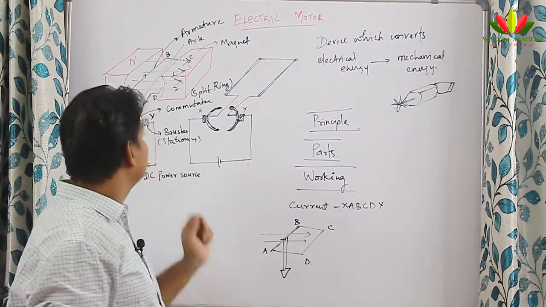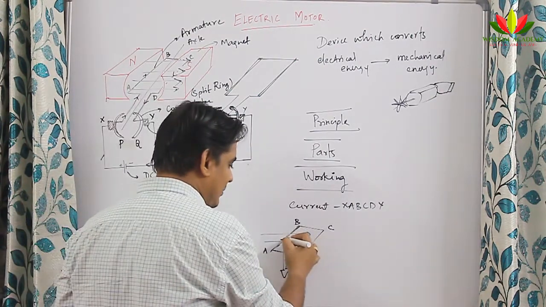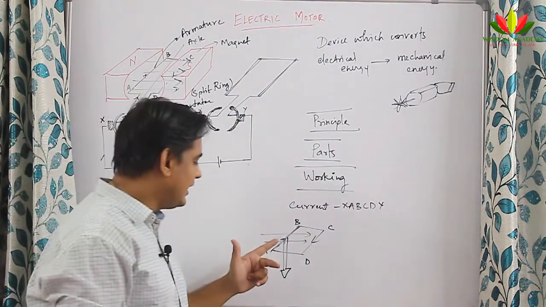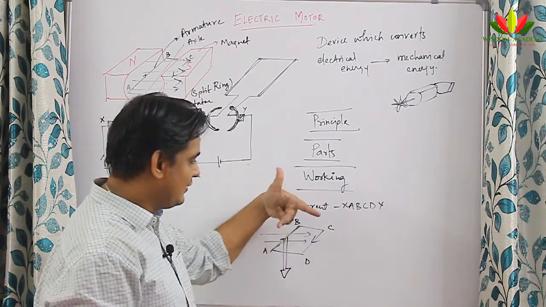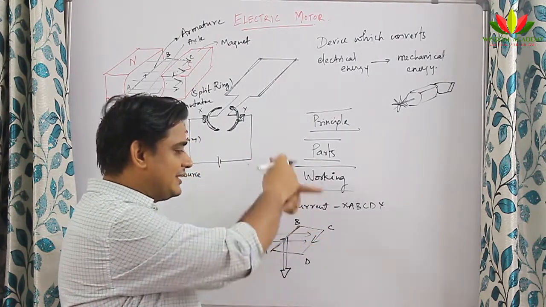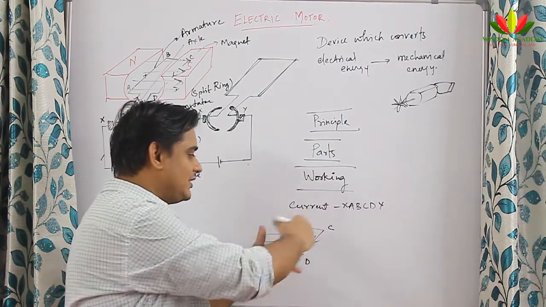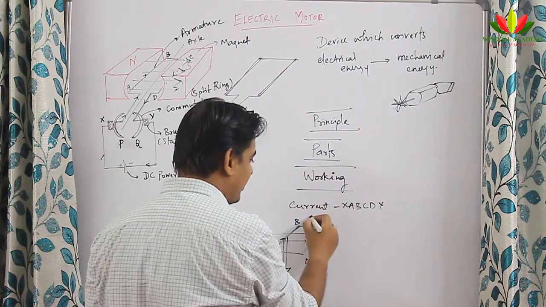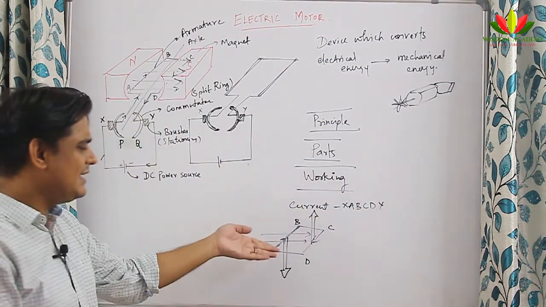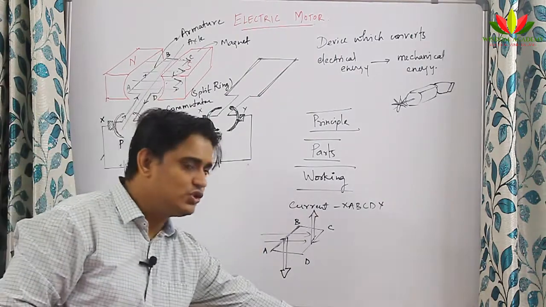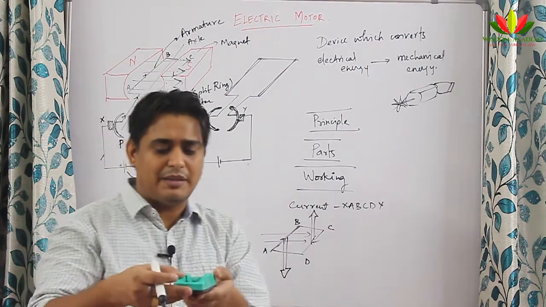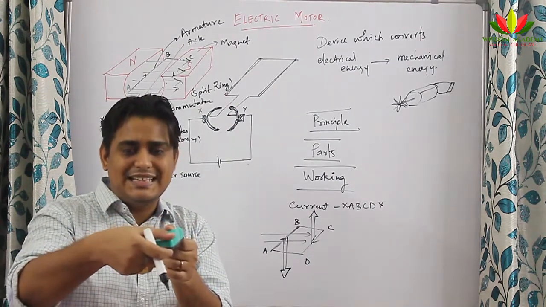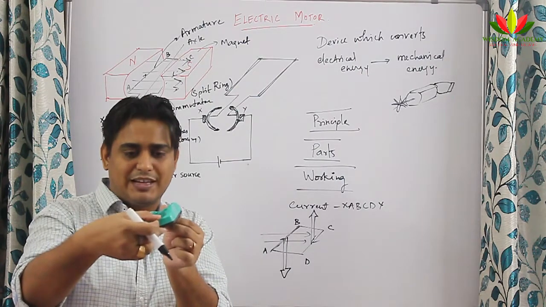Let us see CD. In CD, the direction of current is opposite. In AB it goes like this, CD is in this direction. Apply the same rule. Now the current direction is like this, the magnetic field is in this direction. So what will happen? The CD part of this armature will be acted upon by an upward force, whereas AB is acted upon by a downward force. So suppose these two forces act on this armature, what will happen? Suppose this is AB and this is CD. AB is pulled down, CD is pulled up, it starts moving like this.